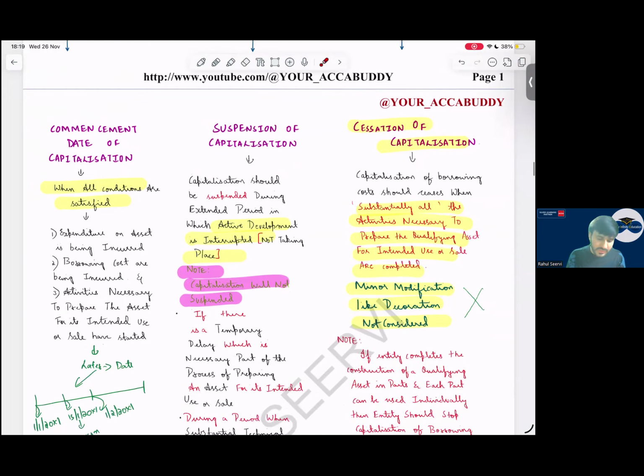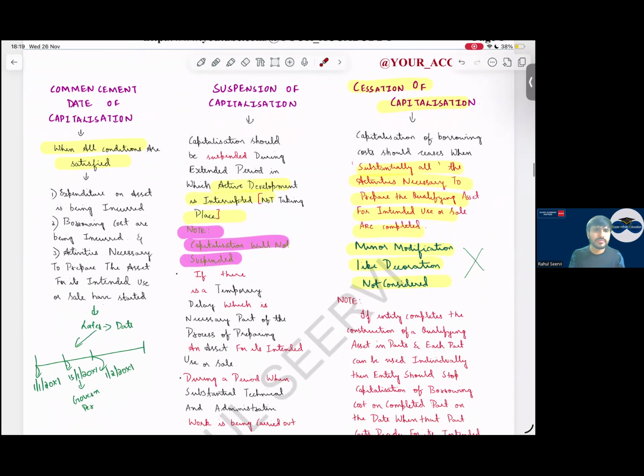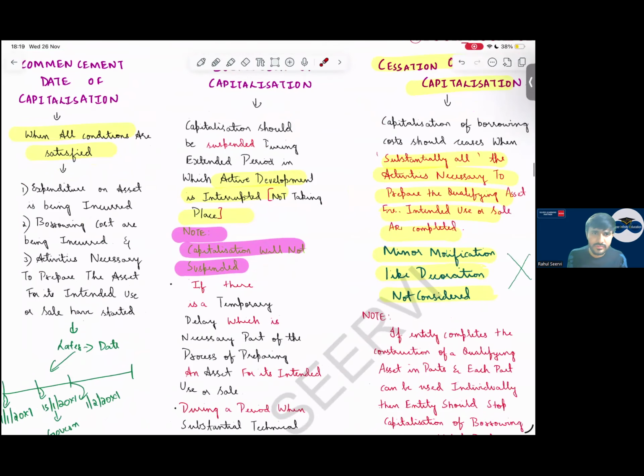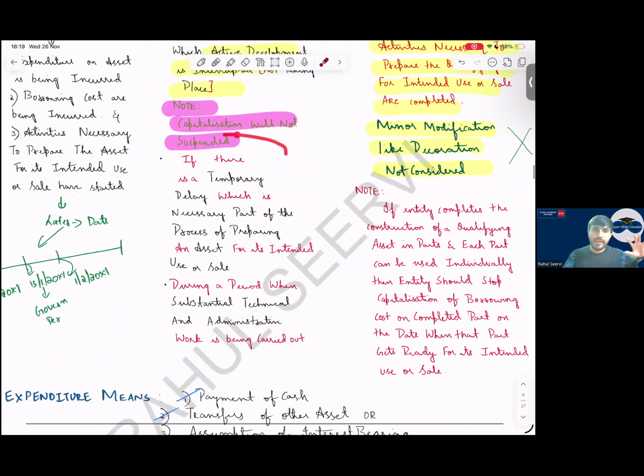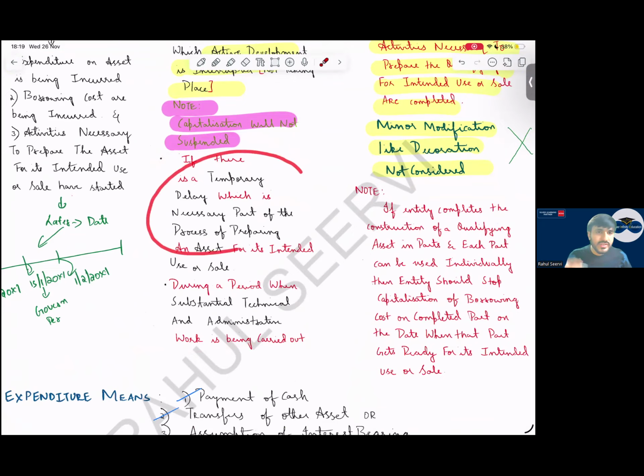When coming to suspension, sir, can we stop capitalization? Yes, we can stop capitalization when development is not there. But if development is not done for 15 days, 20 days, 1 month, due to a process which is necessary for that asset, like construction will not proceed because watering is required for the cement to be good and strong, in that case, for that period, we will still continue the capitalization.